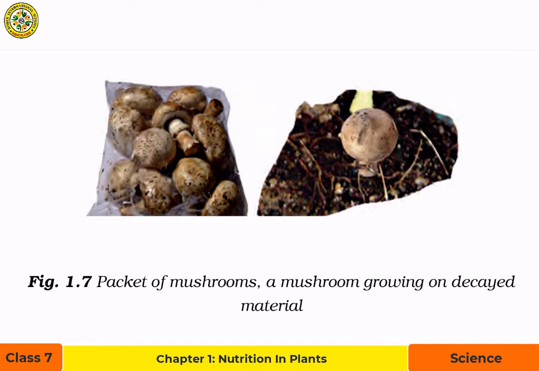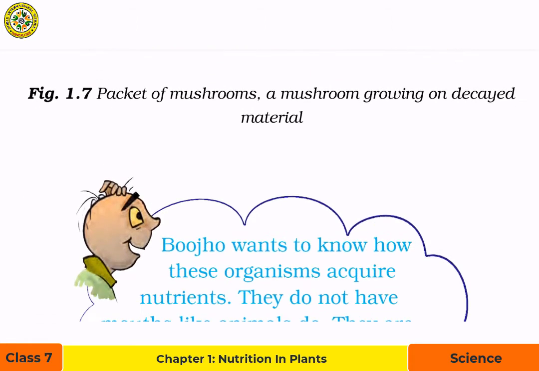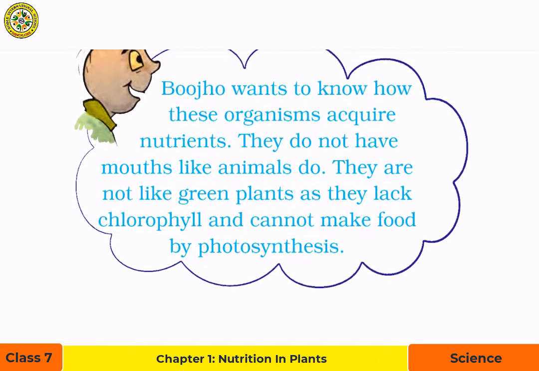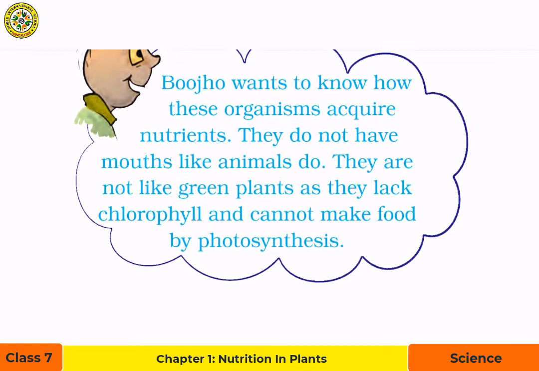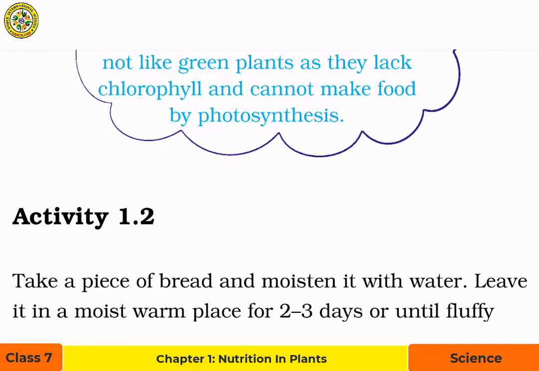One shows a packet of mushrooms and the other one shows a mushroom growing on decayed material. Bujo wants to know how these organisms acquire nutrients. They do not have mouths like animals do. They are not like green plants as they lack chlorophyll and cannot make food by photosynthesis. Let's look at an activity.